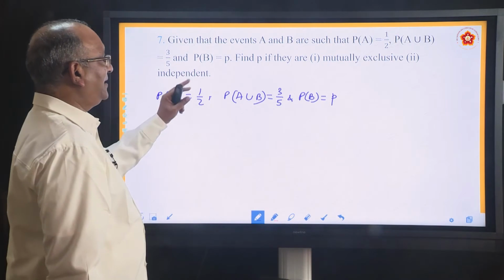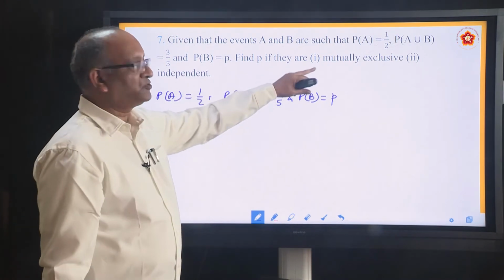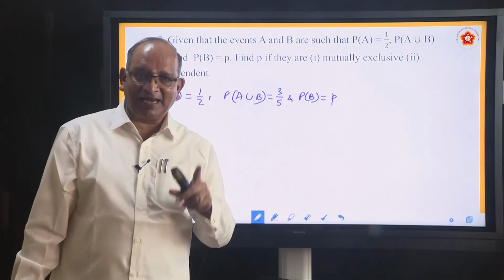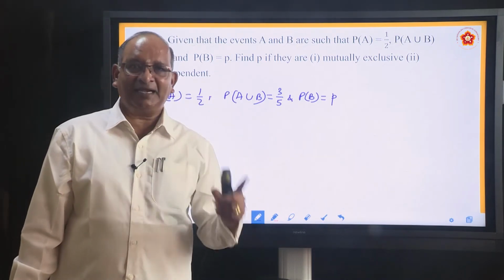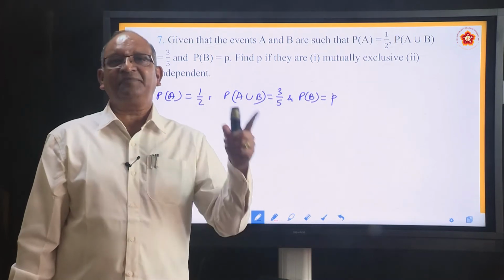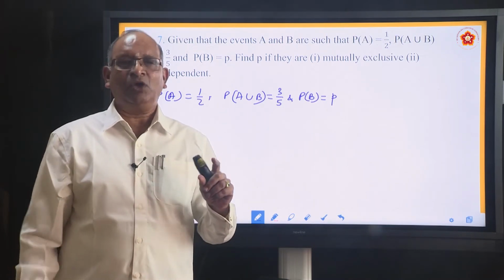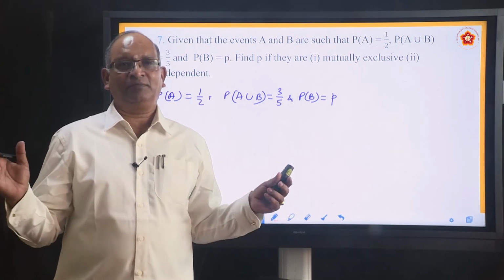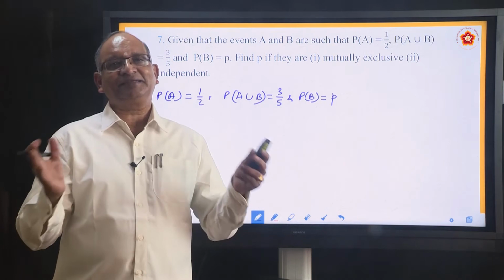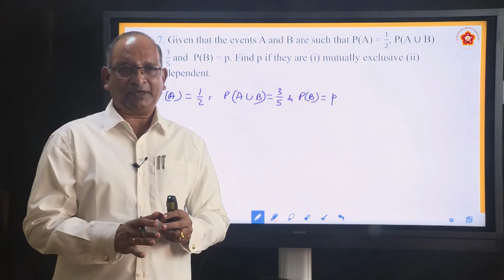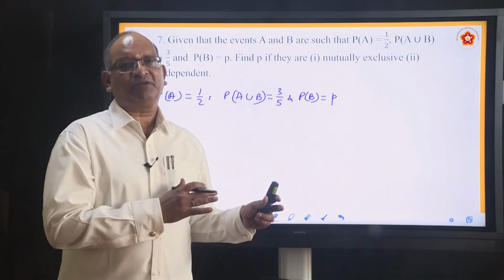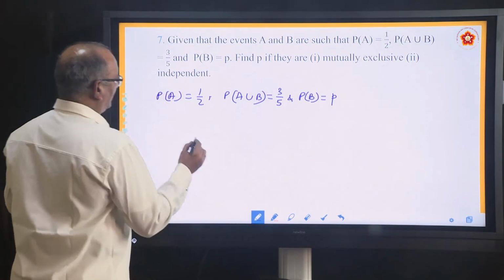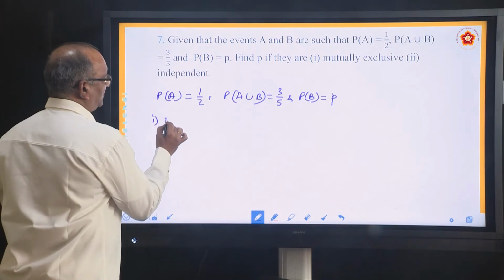He is asking find P, first case when they are mutually exclusive. This particular problem gives us clarity to understand the difference between mutually exclusive and independent events. What do you mean by mutually exclusive? There is nothing common. Nothing common means what? Their intersection is 0. Okay, so taking that as 0, we will solve the first part. First case. First case is mutually exclusive.